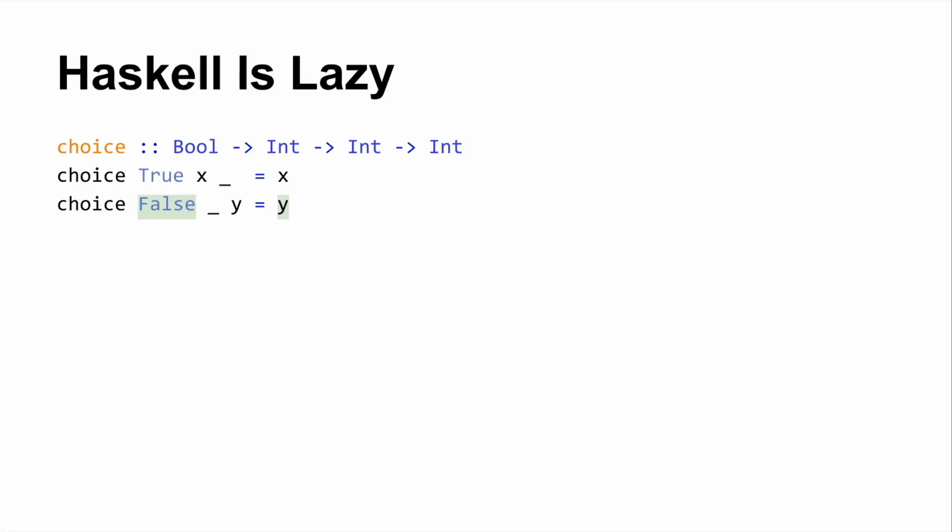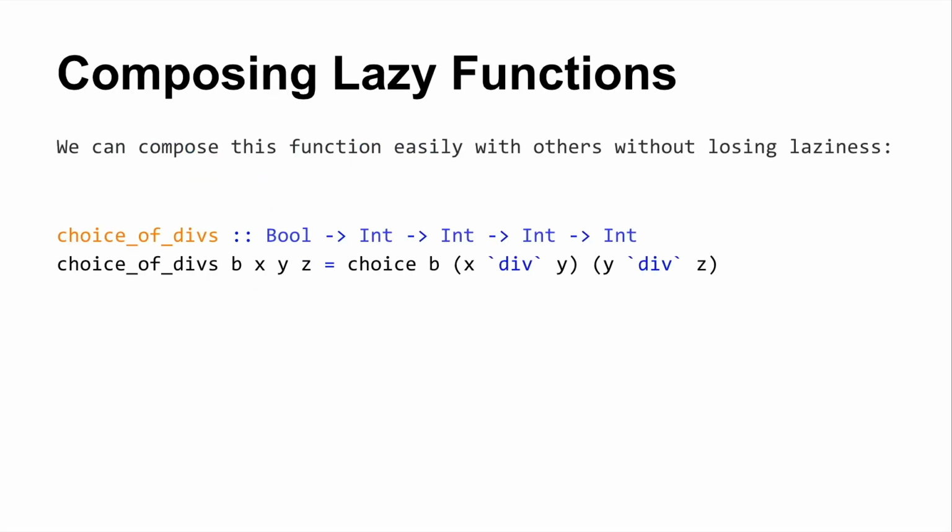If you give me false, then I'm going to give you the y. This property allows us to do things like this, where I call choice with true. True means that I'm going to pass along the left side, the x, and the right-hand side, which if it were evaluated all the way down to normal form would result in a runtime exception, but we don't actually do anything with it, so we can write code like this and have it not fail.